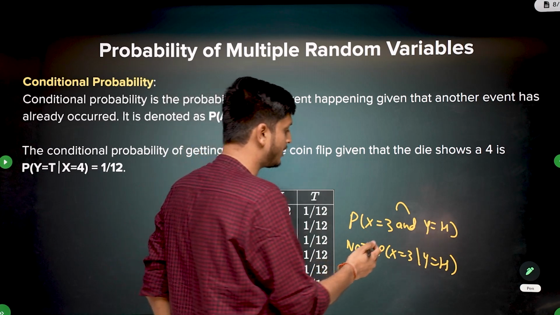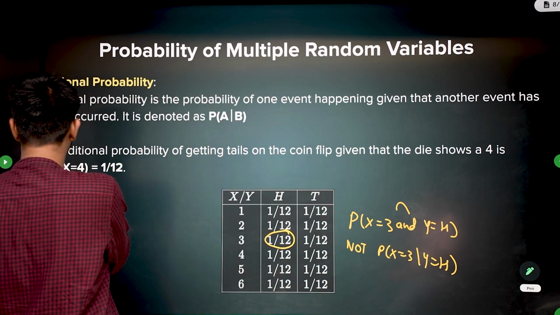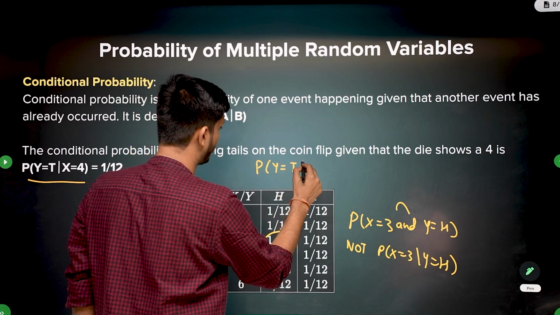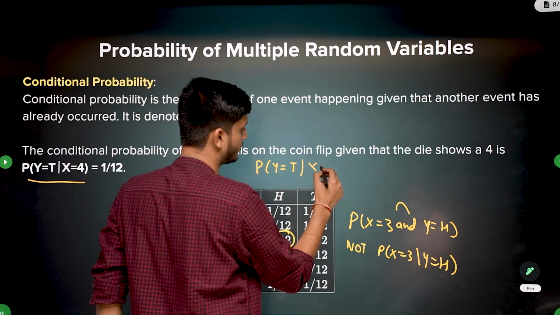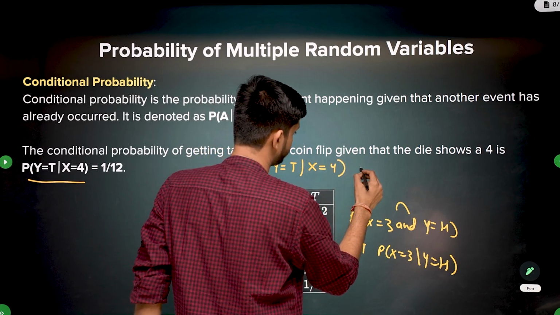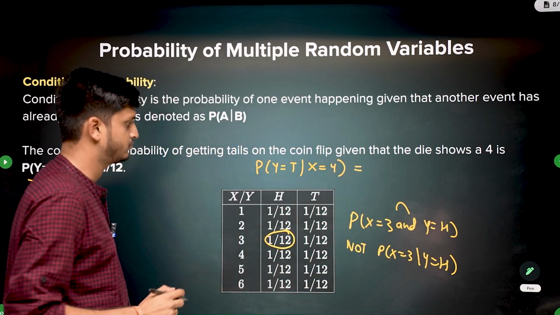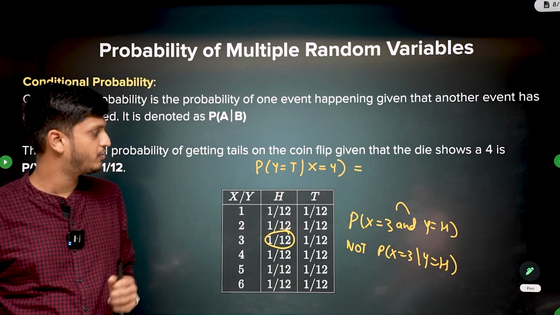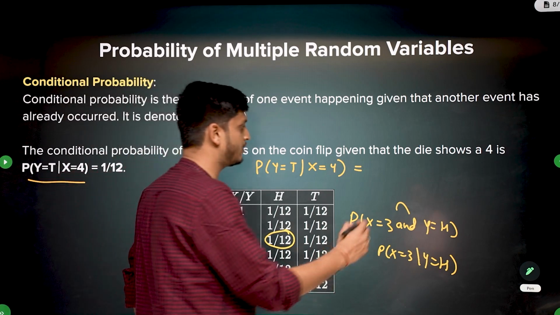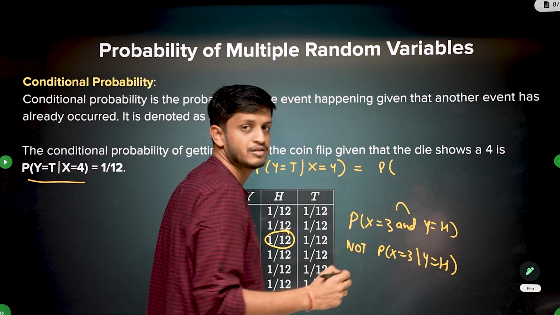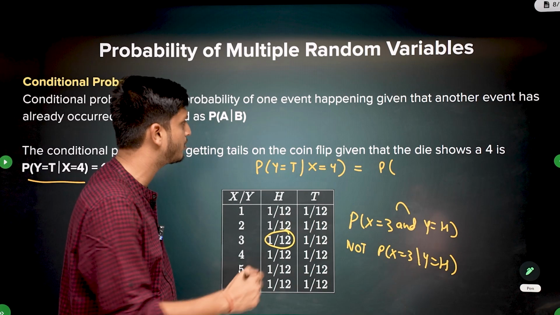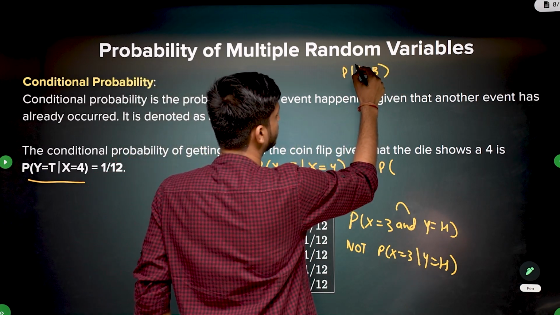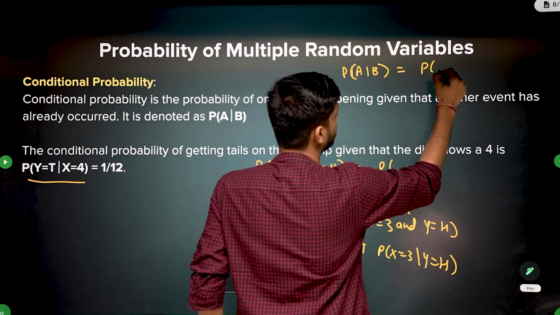So what is conditional probability? Let's say I want to calculate a probability, and here we have an example. Let's say I want to calculate the probability of y being tails given x is equal to 4. What is the probability of y being tails given x is equal to 4? Just go by formula. What is the conditional probability formula? We know the probability of A given B has already happened is probability of A intersection B upon P of B.